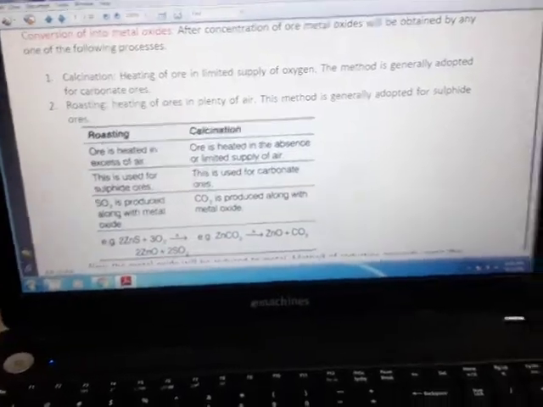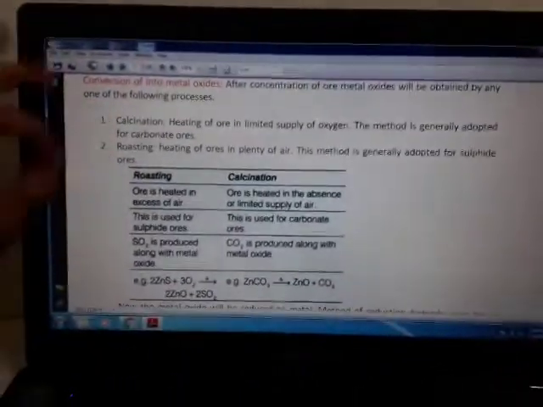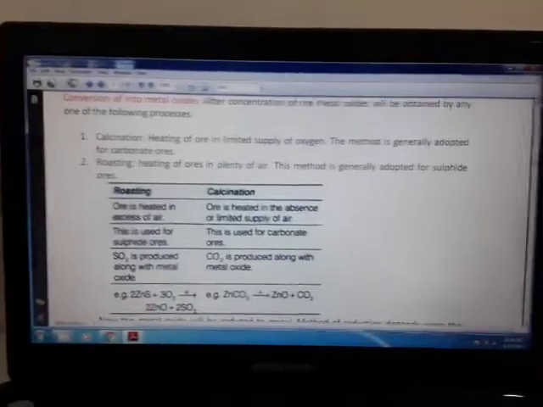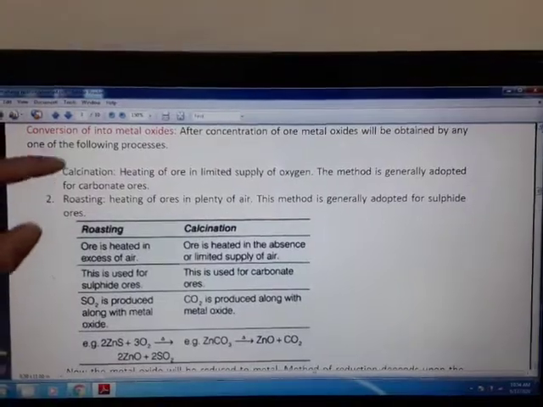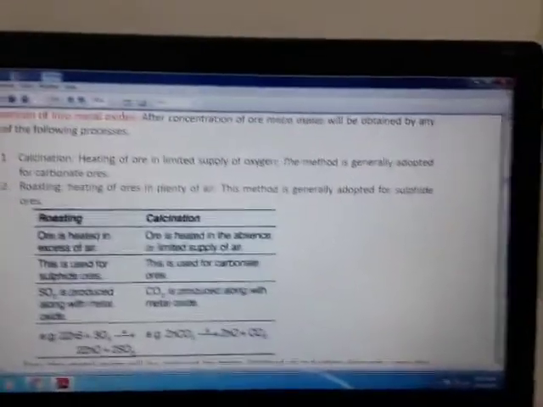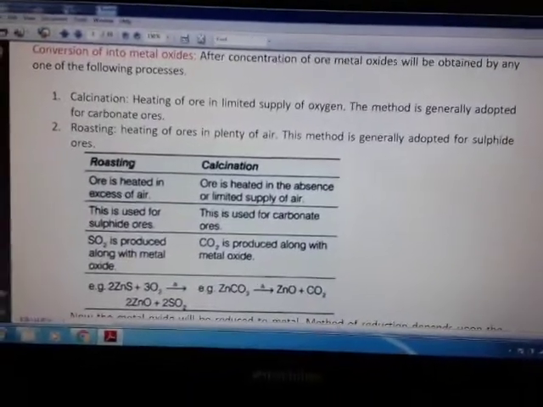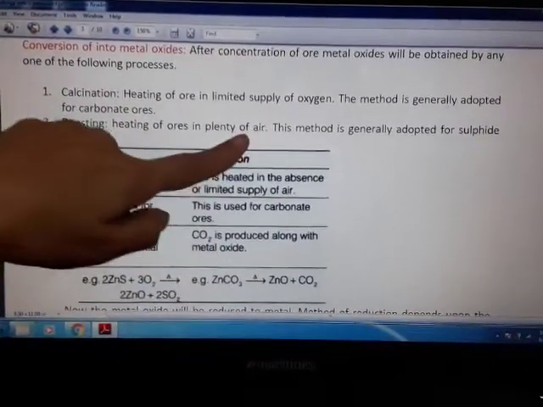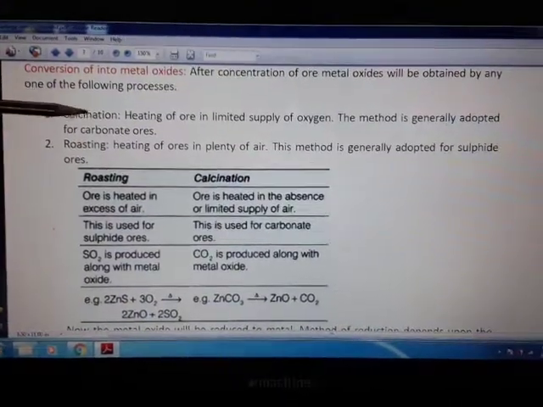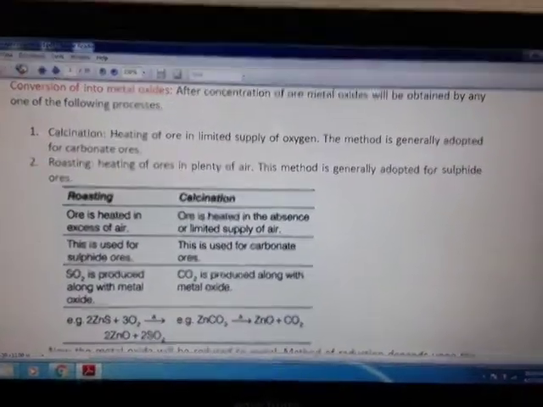Here children, the big problem is to learn the difference between calcination and roasting. I have one very beautiful example which will help you to learn what is roasting and what is calcination. Both of these are heating of the ore at very high temperature, below their melting point definitely. But roasting is done in presence of plenty of air, whereas calcination is done in limited supply of oxygen.